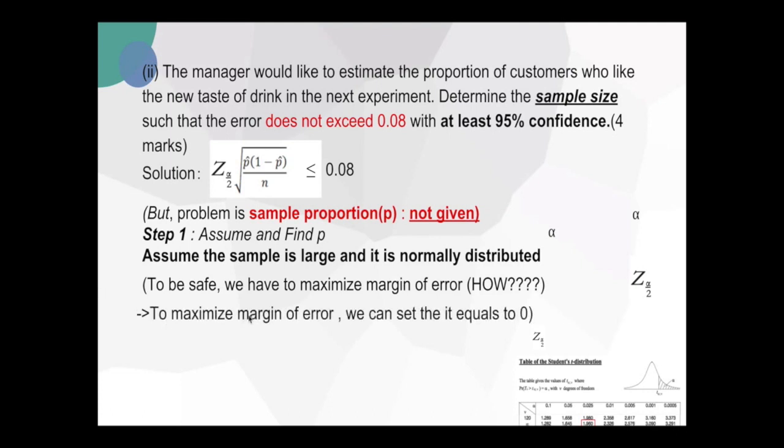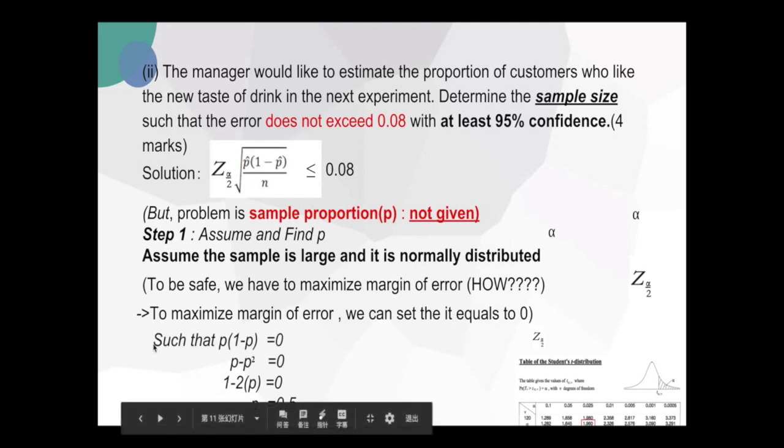To maximize the margin of error, we can set the derivative of this part equal to 0. Therefore, p times 1 minus p equals... p minus p squared, and taking the derivative gives 1 minus 2p equal to 0, and we get the final answer, p equals 0.5.